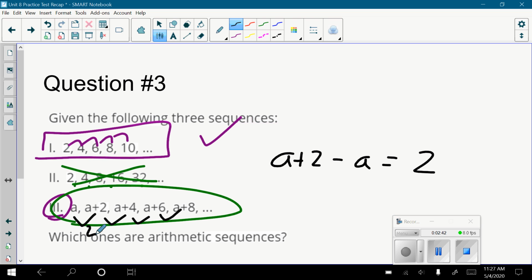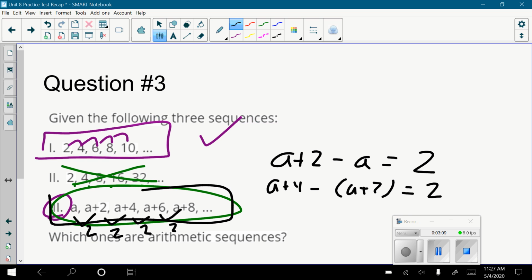What are you adding from a plus 2 to a plus 4? Let's do a plus 4 minus a plus 2: 2. And that makes sense. How do you get from a plus 2 to a plus 4? You add 2. From a plus 4 to a plus 6? You add 2. From a plus 6 to a plus 8? You add 2. This is totally arithmetic. The common difference is 2. I know the letters, the variables, threw you off. I wouldn't worry too much about that, but make sure you know this idea: you subtract terms to get the common difference.